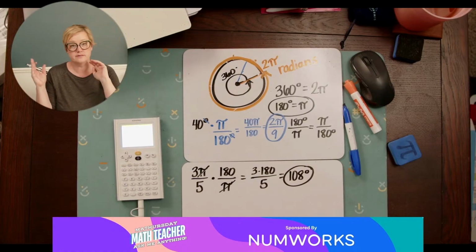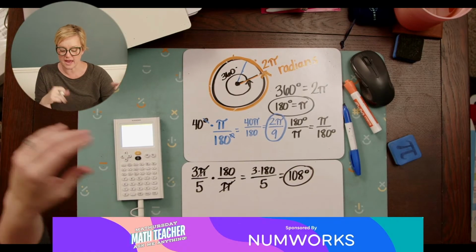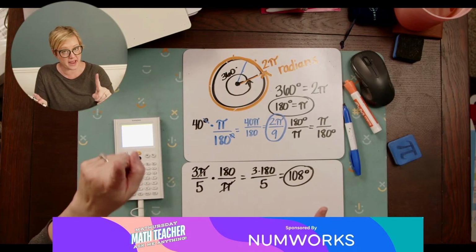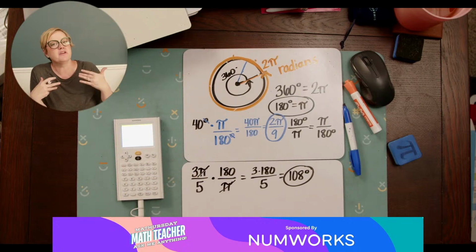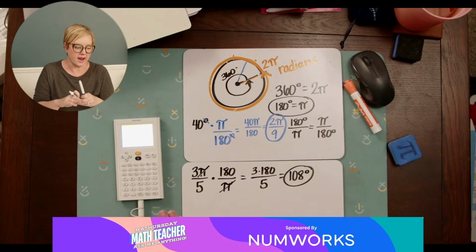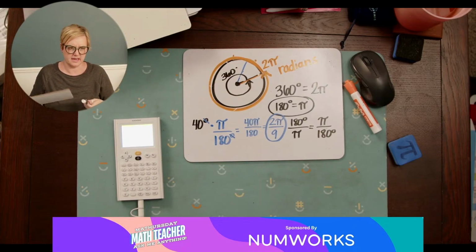And that's my answer. So that's converting between degrees and radians, okay? Very simple, very straightforward. Simple doesn't mean it's not challenging, right? But it is a very simple thing to do, okay? All right, so let's see.